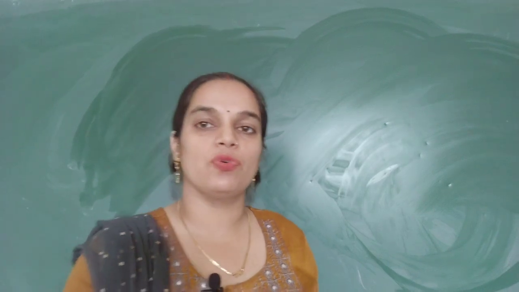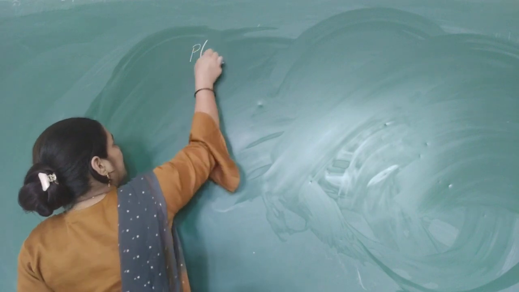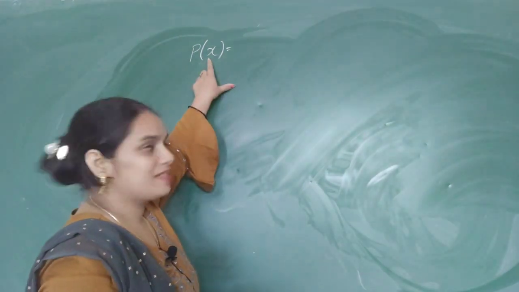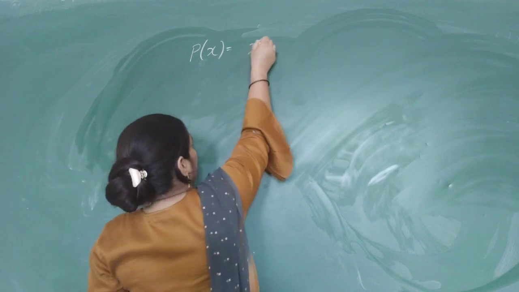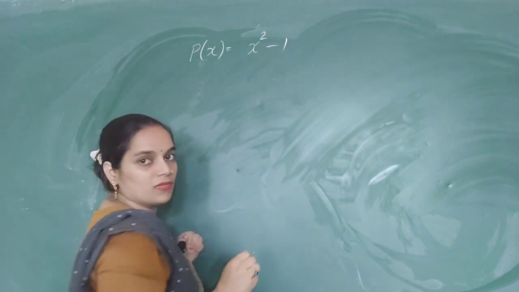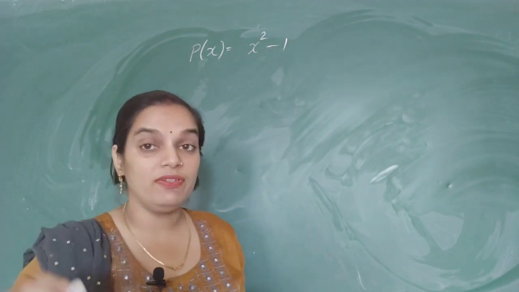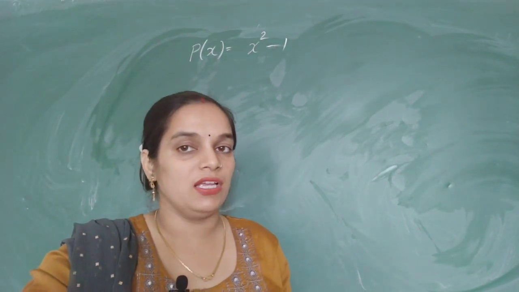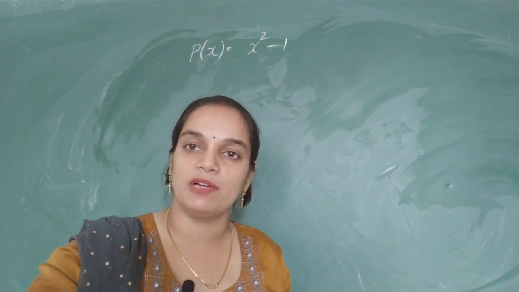From where I will tell you about the zeros of the polynomial. Let us take a polynomial. I am representing it as p(x). P stands here for the polynomial and x is the variable in which I am taking our polynomial. Let us take a polynomial as x square minus 1. Now, in this polynomial, we will take the value of x such that the value of the polynomial becomes 0.